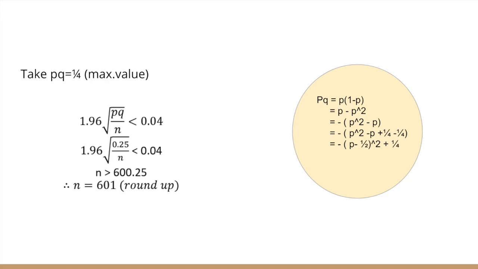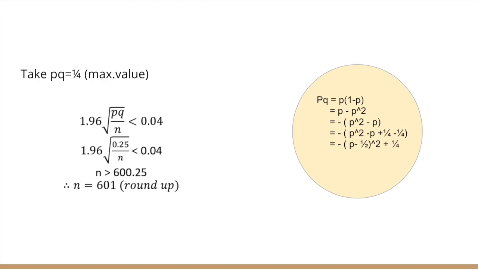According to the question, he wants his error of estimate not to exceed 0.04. So that means we need the error to be smaller than 0.04. The equation is 1.96 times the square root of PQ over n smaller than 0.04.